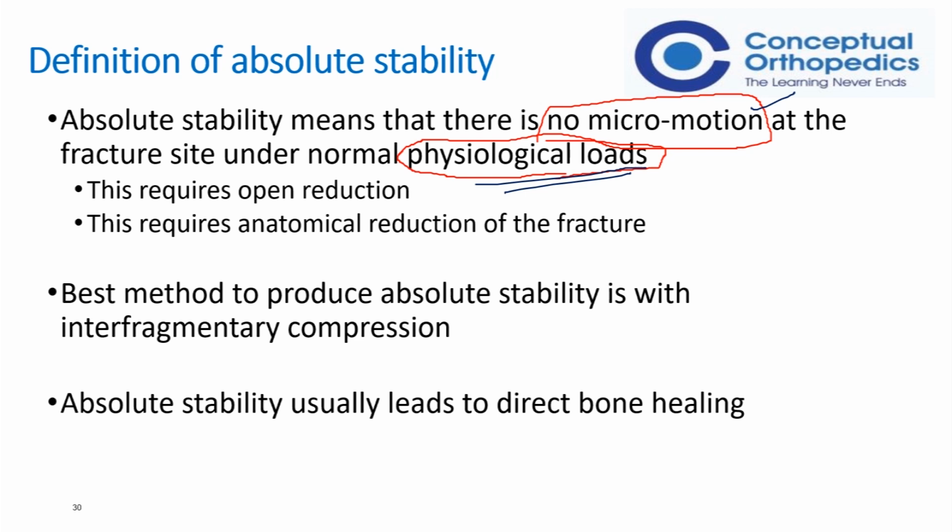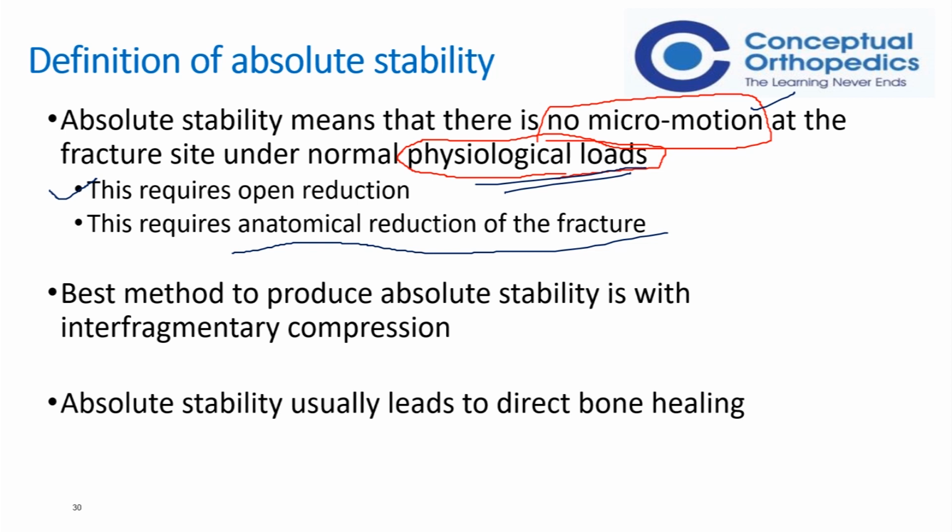The best method, please note, we're talking of the best method of producing this, the sure shot method, is by having an interfragmentary compression. That means by using a lag screw. For the concept of the lag screw, the screw needs to be perpendicular to the fracture line.